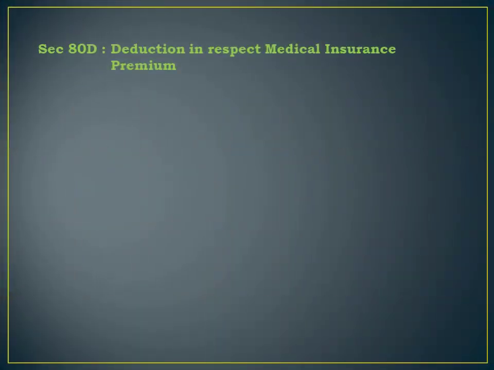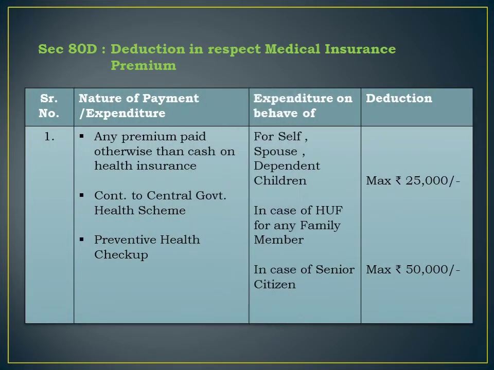Section 80D, deduction in respect of medical insurance premiums. This is the health insurance premium that the assessee pays, for self, spouse, parents, dependent children. Let's see the nature of payment and expenditure. First, any premium paid otherwise than cash on health insurance, which means it should be by cheque, contribution to the Central Government Health Scheme, or preventive health checkup, for self, spouse, dependent children, and in case of HUF for any member, maximum rupees 25,000. In case the above persons are senior citizens, then maximum rupees 50,000. In this, the premium should be paid by cheque and not by cash.